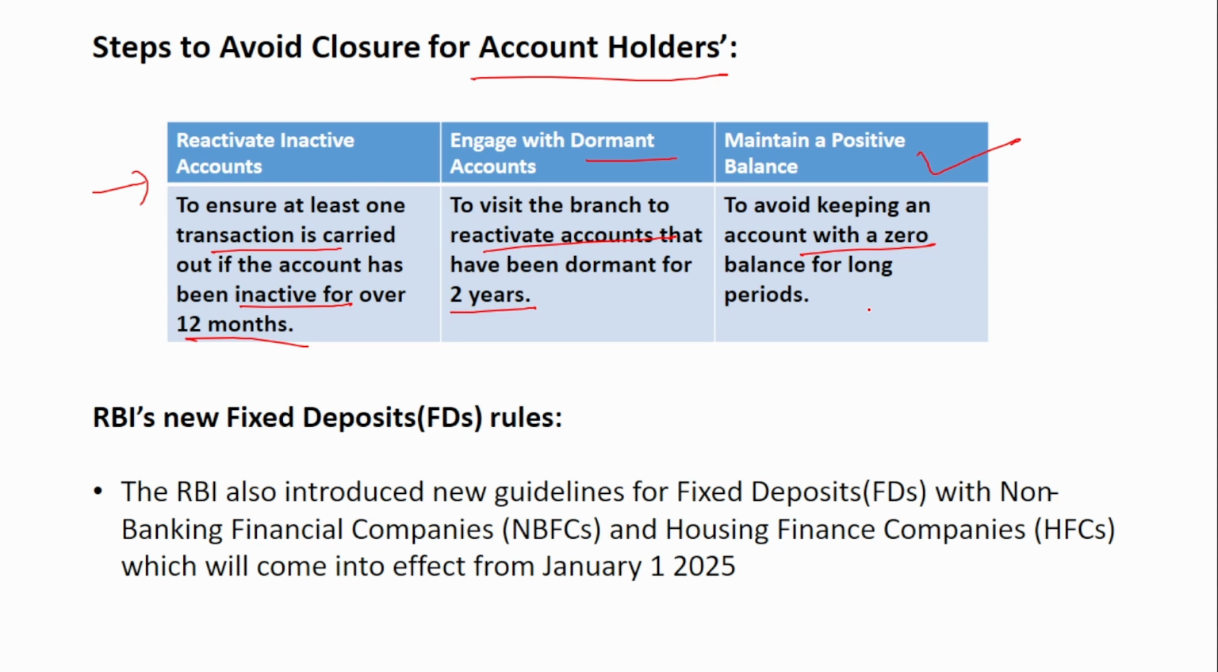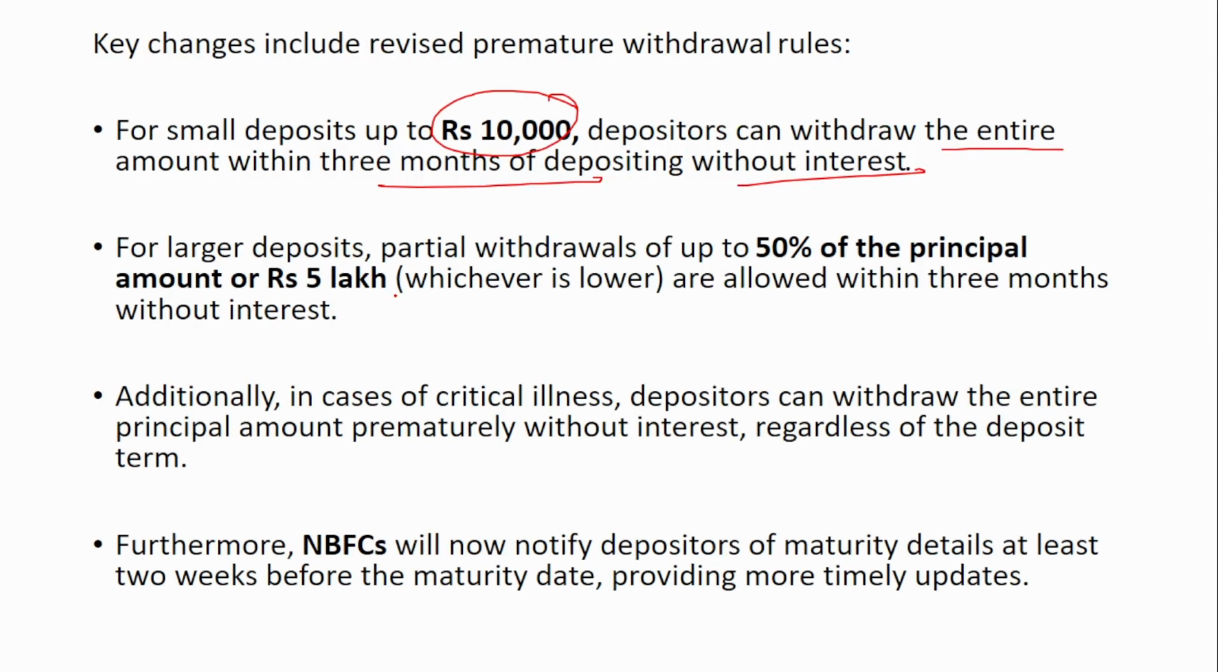So let us look at the changes. For small deposits up to ₹10,000, depositors can withdraw the entire amount within 3 months of deposit without interest. And for large deposits, partial withdrawals of up to 50% of the principal amount or ₹5 lakh, whichever is lower, are allowed within 3 months without interest.